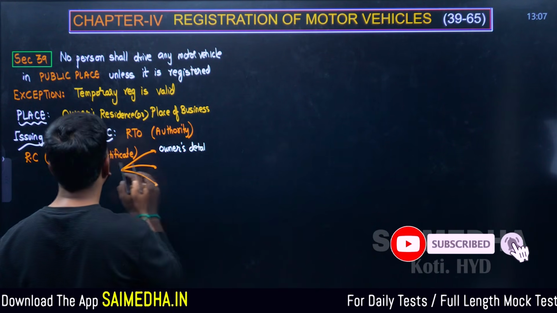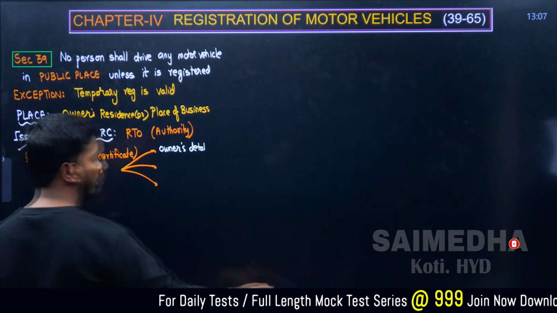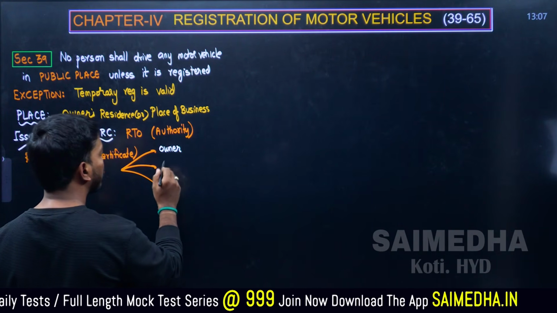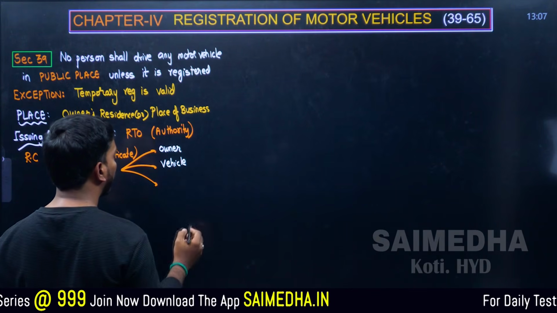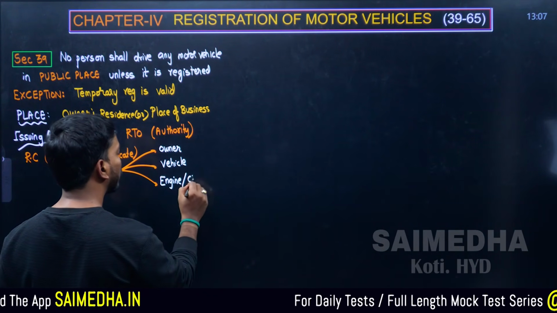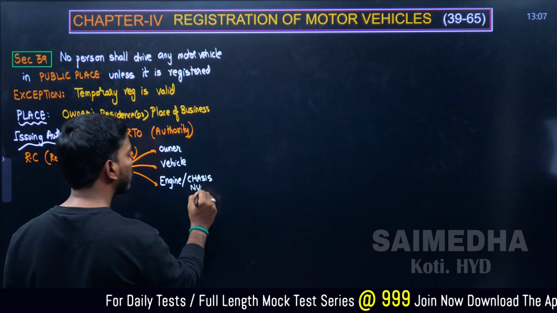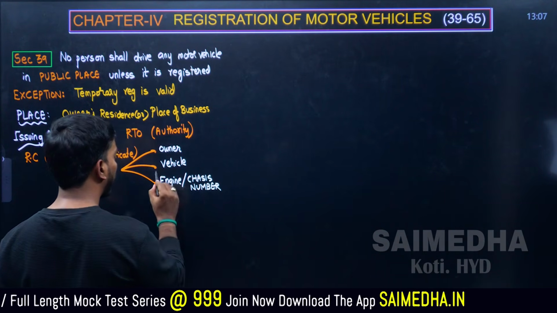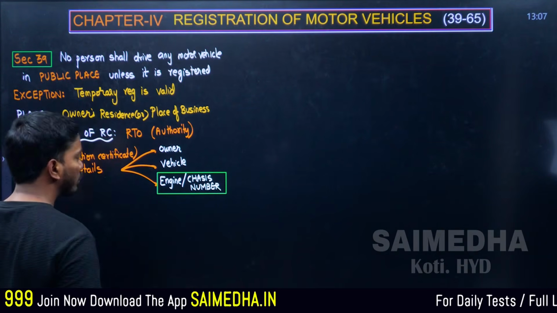Owner detail will be there. Certificate, registration certificate details about the owner. Next one is vehicle. In vehicle, the important part is engine and chassis number. This is important. Engine and chassis number, because this is a unique number, right? So this is the area where you have to focus more. Engine and chassis number it's going to be having.